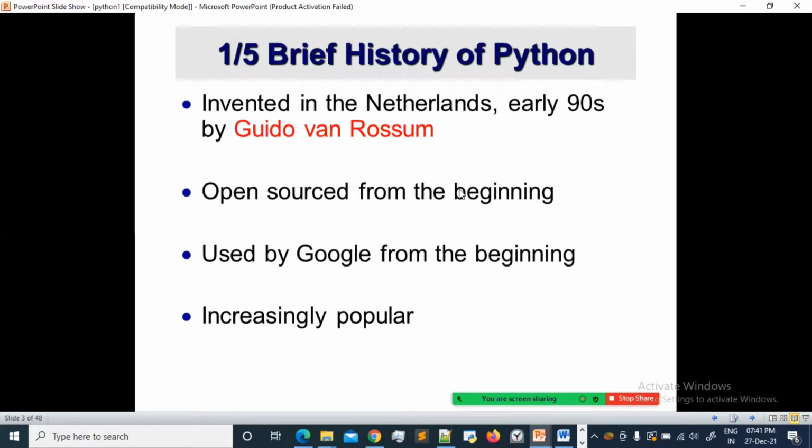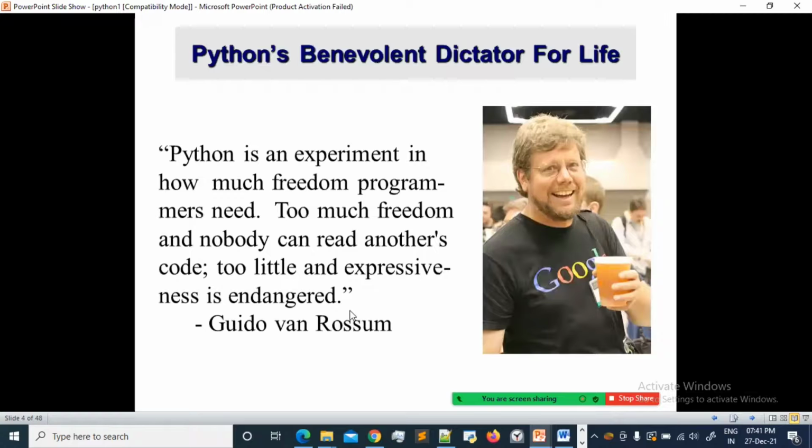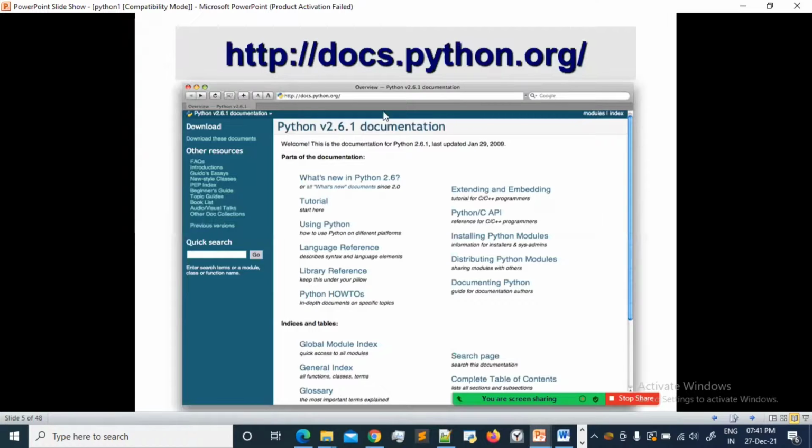He open sourced this language and it's increasingly popular. So let's go to the next slide. This is the person which I already showed you. Python has huge documentation. You can go and search Python in Google. See, the thing is, I don't read this kind of theory, so I haven't gone through all this documentation.